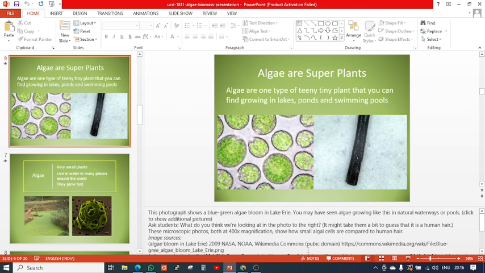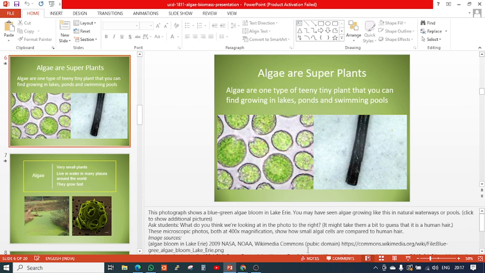For example, if you grow a mango tree or some big tree, it takes a number of years, or even hundreds of years maybe, to become fruitful. But this algae can be easily multiplied and grow within a few hours or a few days. So this is very quick, rapidly growing, and it can give energy to us. That's why it is called a super plant.